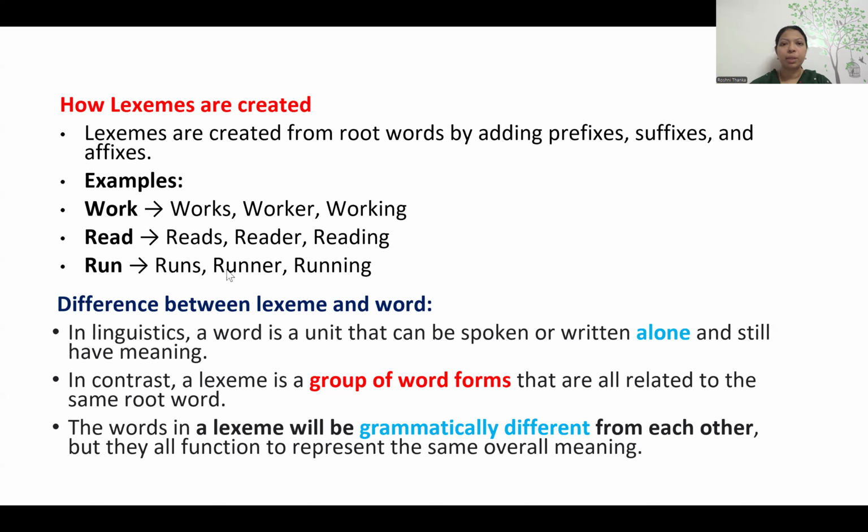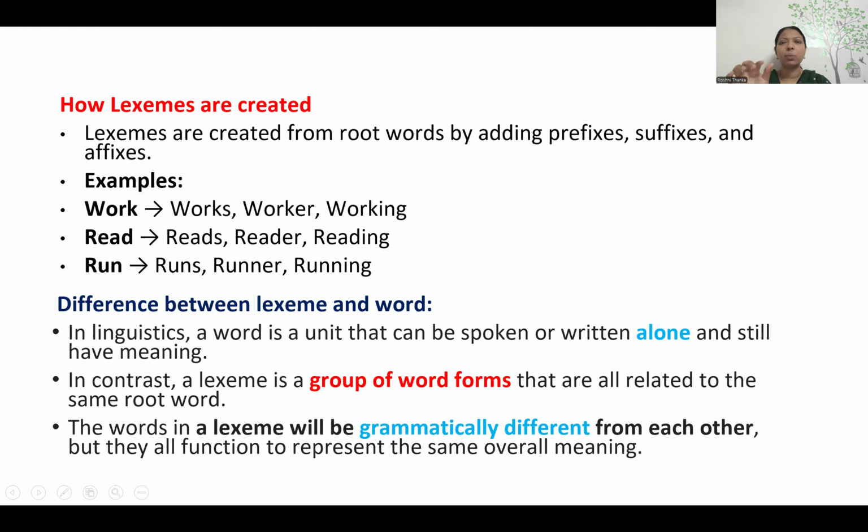Lexeme means this whole group of words. For example, for the word run, what are the other words in the group? You can say the different grammatical differentiation: runs, runner, running, work, works, worker, working. So all these are the grammatical differentiation of a word. This group of word forms we call a lexeme.